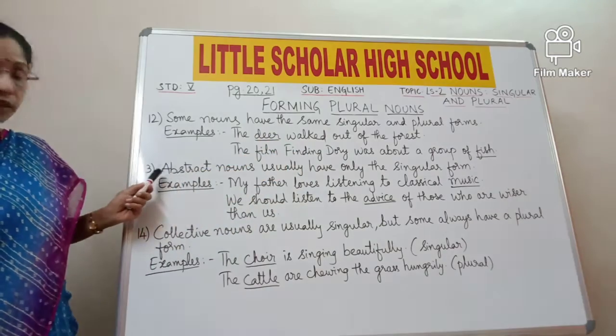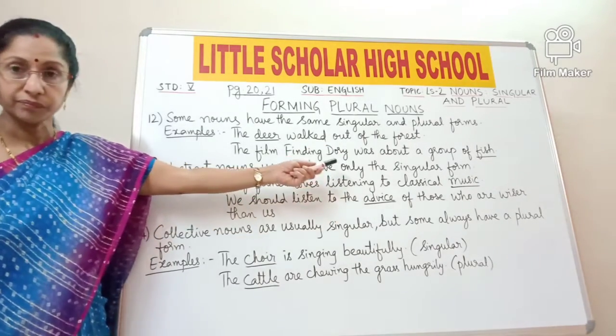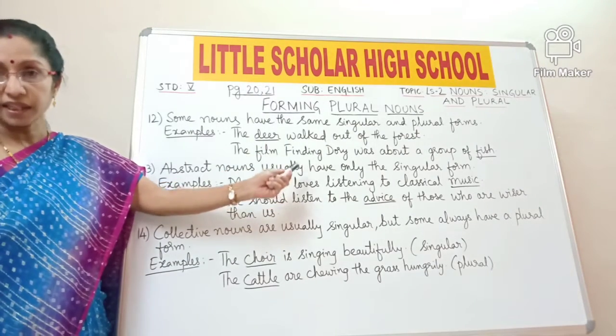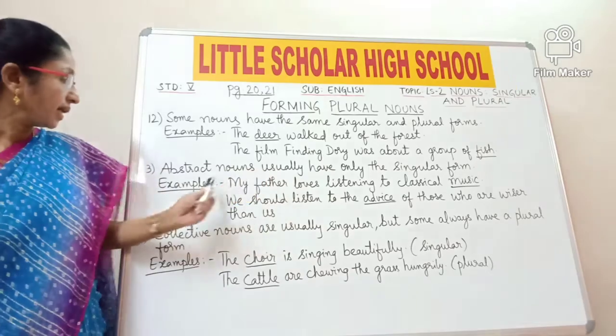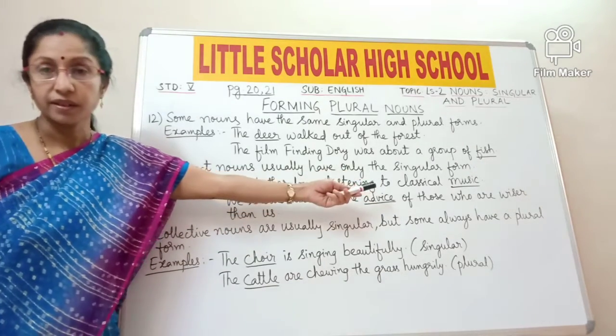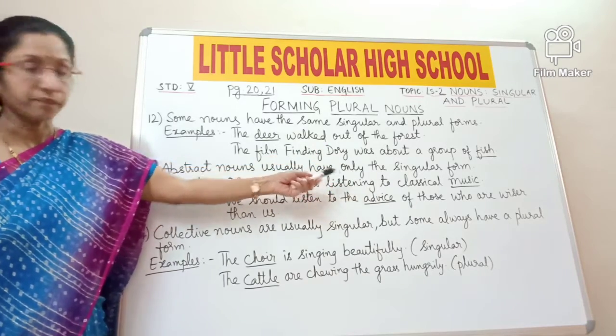Now look at rule 13. Abstract nouns usually have only the singular form. You have already learned what abstract nouns are. These are the names of feelings, ideas, etc. They always have the singular form. Examples, my father loves listening to classical music. So music is an abstract noun which is always in singular form.